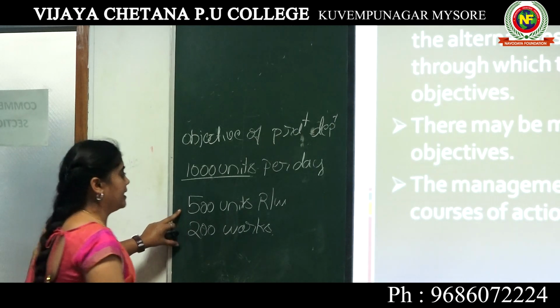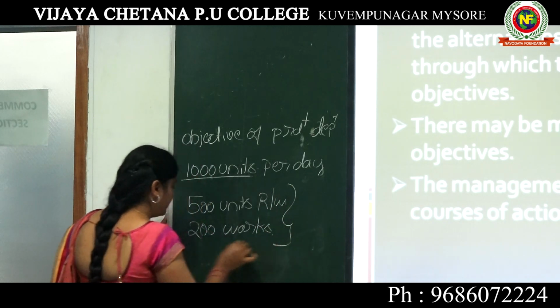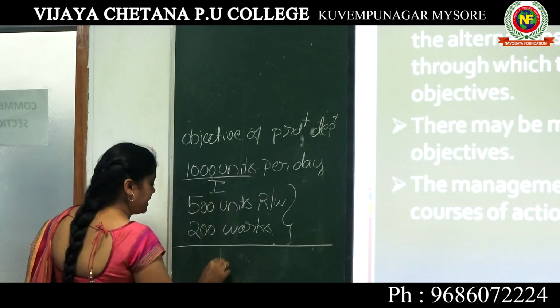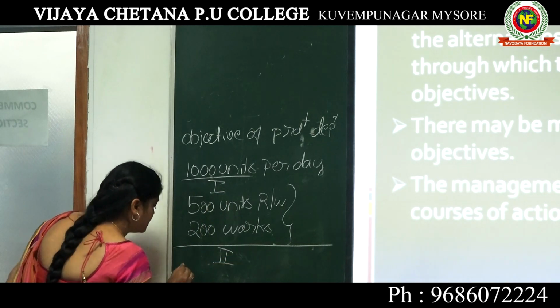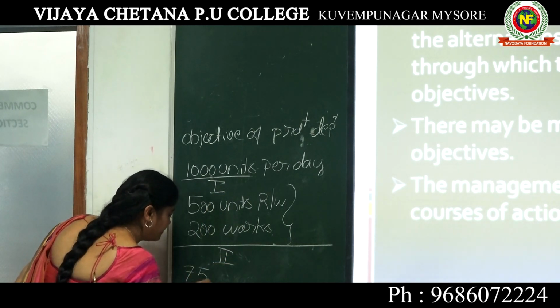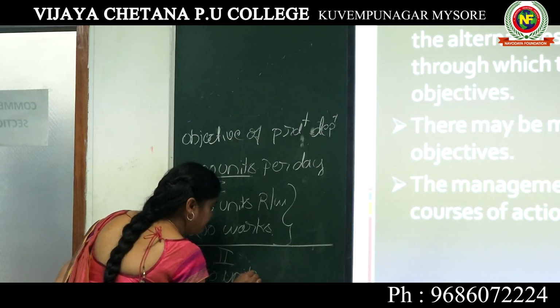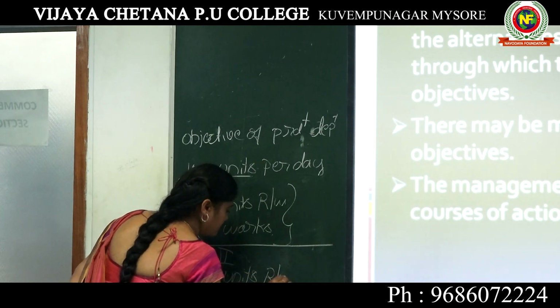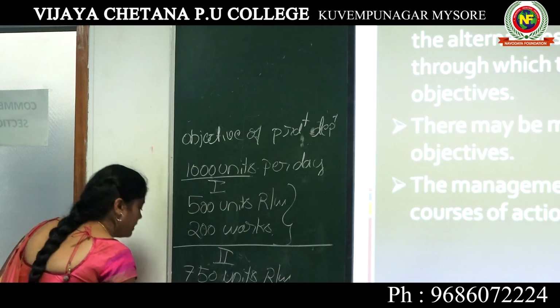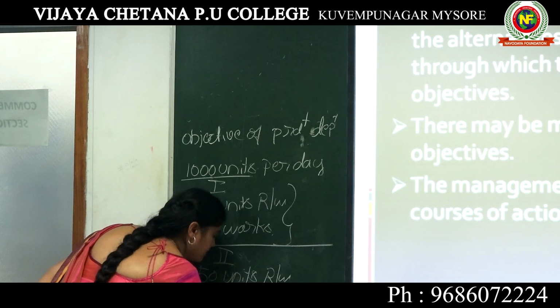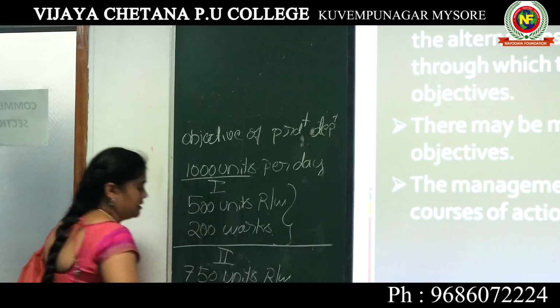In the same way, they used to make different alternatives. This is the first alternative. The second alternative is using 750 units of raw material and 250 workers.